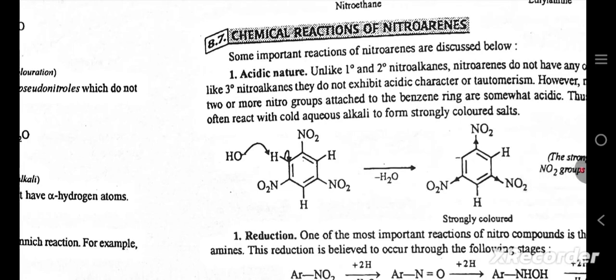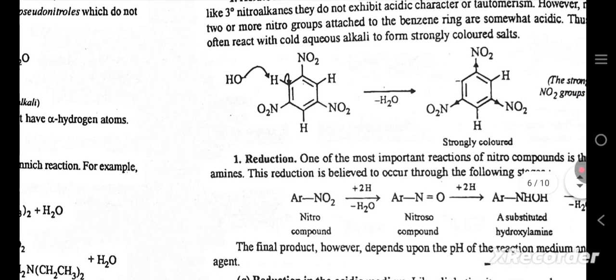Chemical reactions of nitroarenes. Some important reactions of nitroarenes are discussed below. Acidic nature. Like tertiary nitroalkanes, nitroarenes do not have any alpha hydrogen, so they do not exhibit acidic character or tautomerism. However, one, two, or more nitro groups attached to the benzene ring make it somewhat acidic, thus often reacting with cold aqueous alkali to form strongly colored salts.